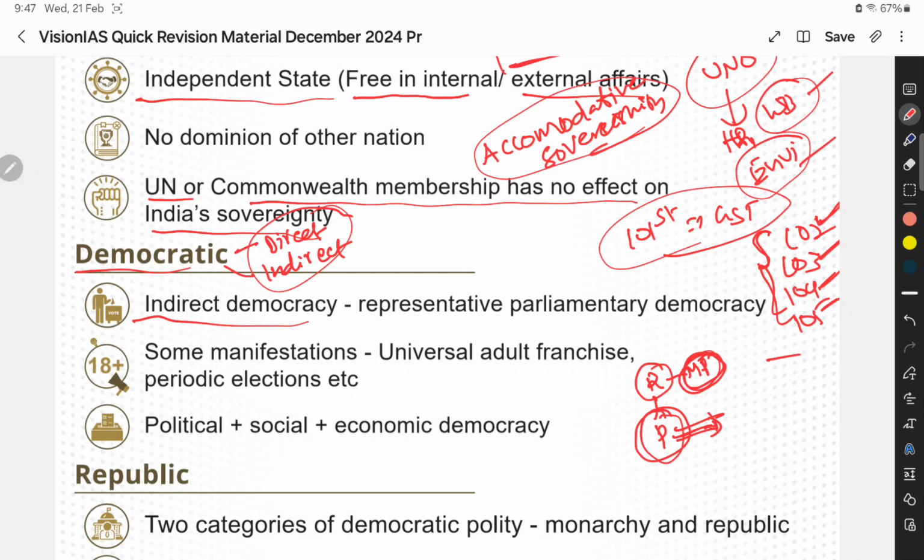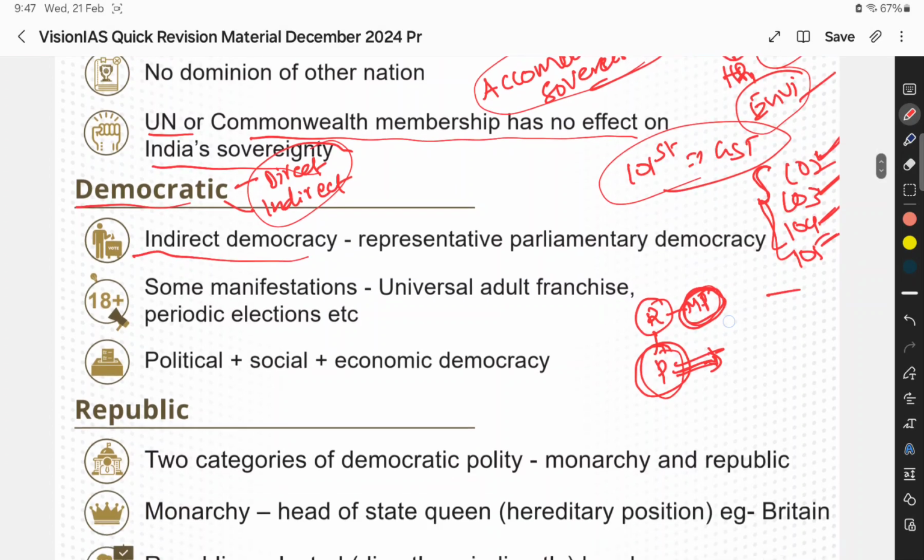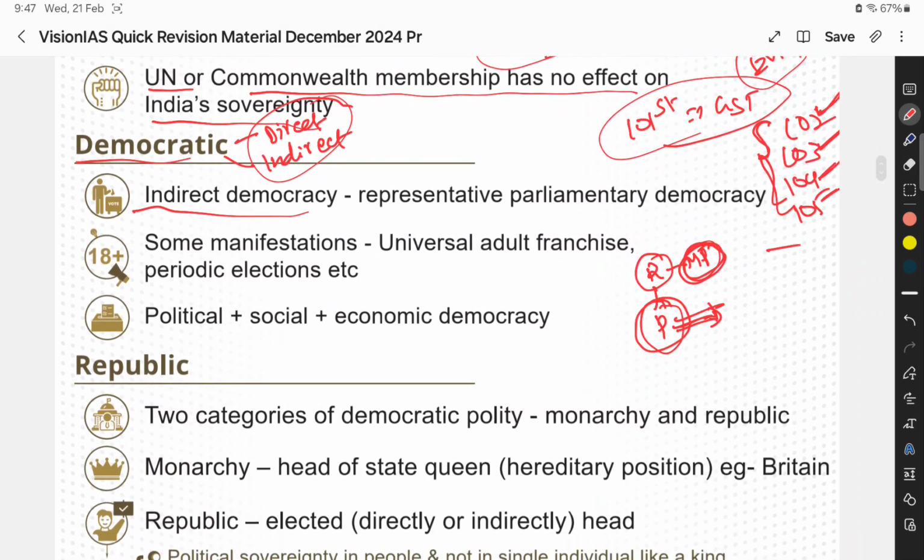The members who are representatives of the people will decide the policy of action. And this democracy is assured by universal adult franchise. It means voting rights for everyone. Everyone doesn't mean every person in India; it means those who are eligible for voting, that is 18 plus age. And periodic elections are also conducted, because if you elect an MP, his post is not permanent. He will be in that position only for a certain period of time, maybe 5 years for the Lok Sabha and 6 years for the Rajya Sabha.